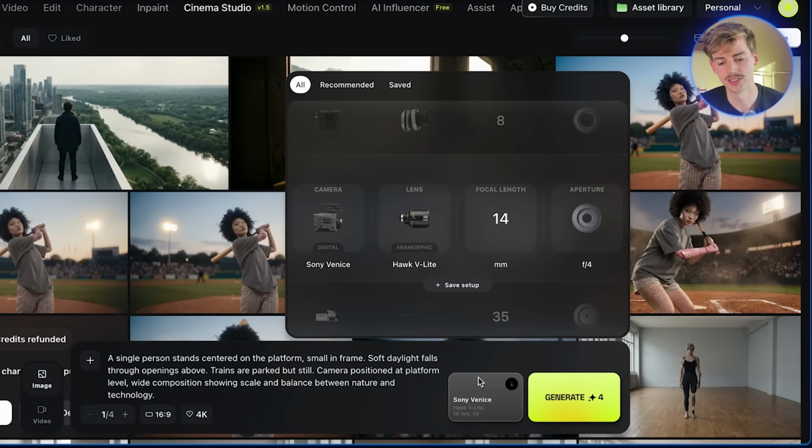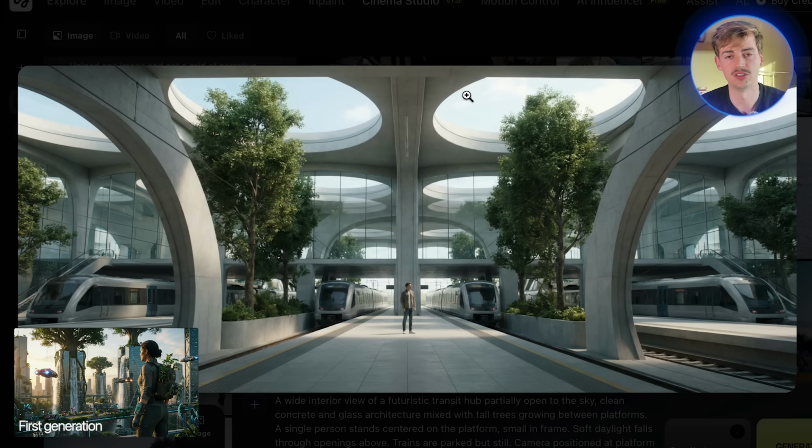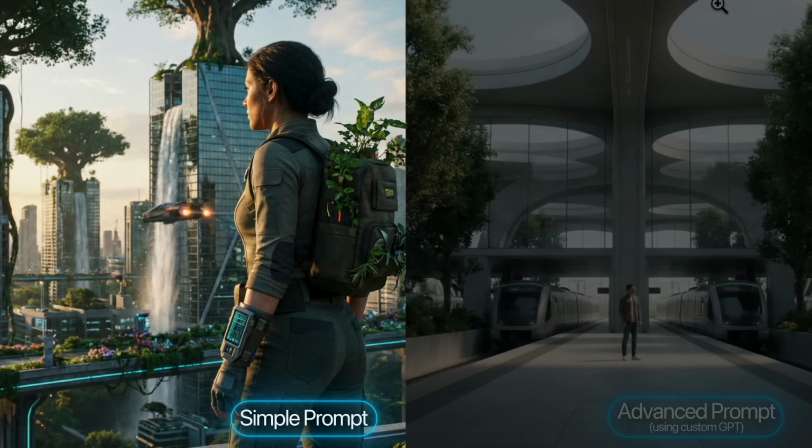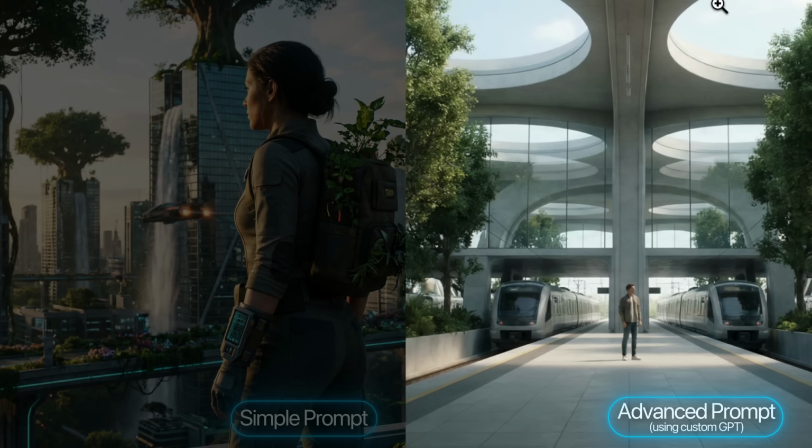After you've selected your settings, then you can click on generate, and now you get a result like this. As you can see, this is much more detailed. We went from our vague concept to a more cinematic approach with a different outcome. So if we put them side by side, then you can see if you just put a futuristic city with a person in it, you get a basic generation. But if you now add in the details, and if you don't know how to do it, then you use this ChatGPT, then you get a way more detailed approach.